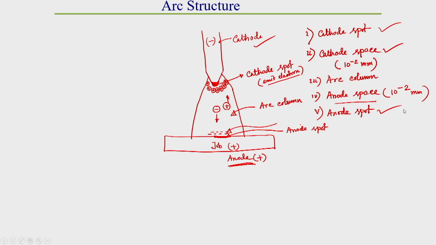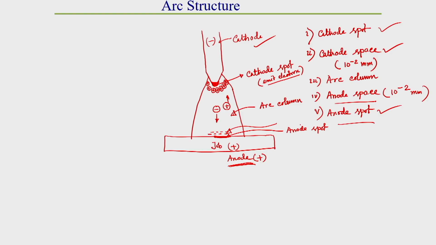So what we observe is that an arc column generally creates five different zones. One is called the cathode spot zone, another the cathode space zone, another the arc column zone, the fourth one is the anode space, and the fifth one is the anode spot zone. These different zones are created due to the emission of electrons and the ionization of the arc column.